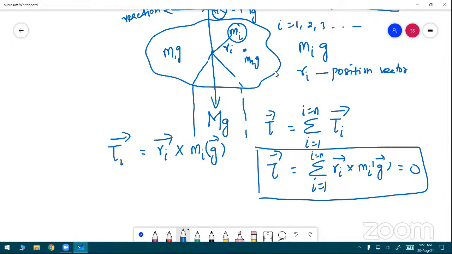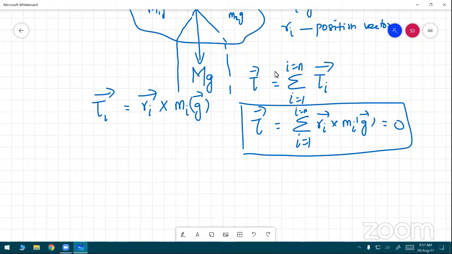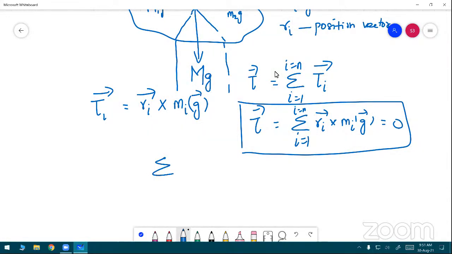So take the gravitational vector in the overall formula. The g value is constant; g is the same for all point masses. So the equation becomes the summation from i equals 1 to n of m i r i vector, which is equal to 0. This is the condition.